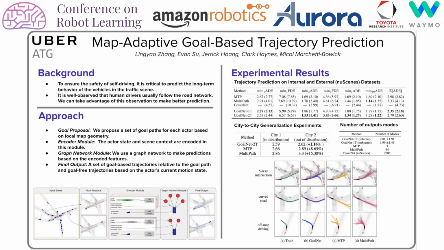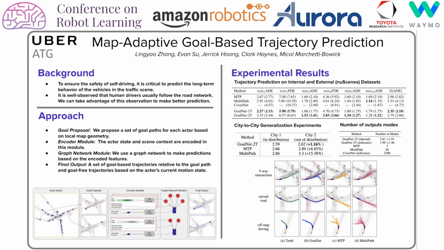One thing to note is that the scene context is represented in the frame defined by the path. In other words, each path has its own view of the world. In the last graph network module, we use it to make predictions based on the encoded features. The final output of our method is a set of goal-based trajectories relative to the goal path, and goal-free trajectories that are fully based on the actor's current motion state.